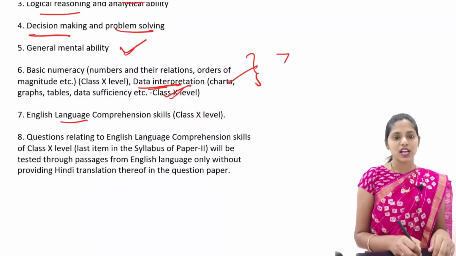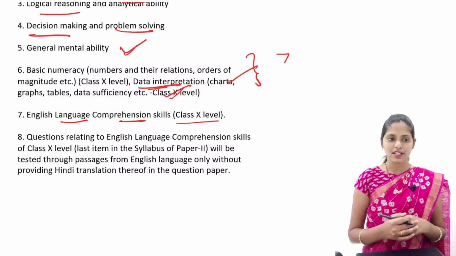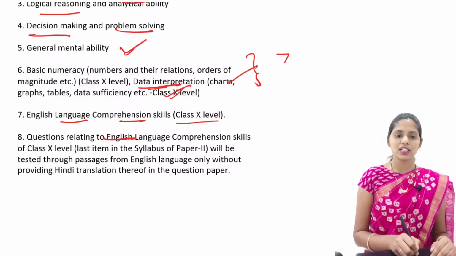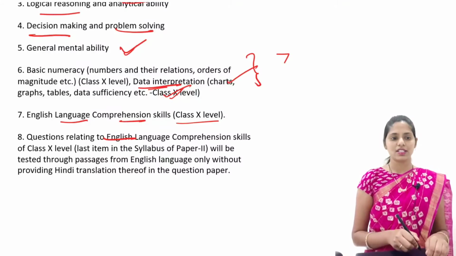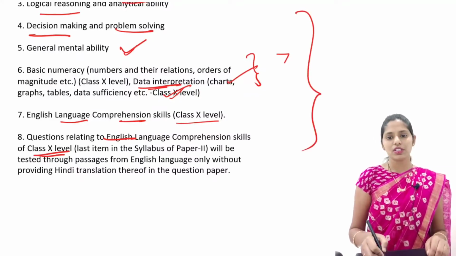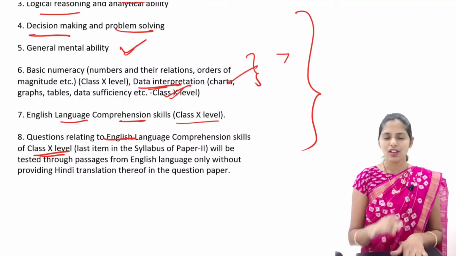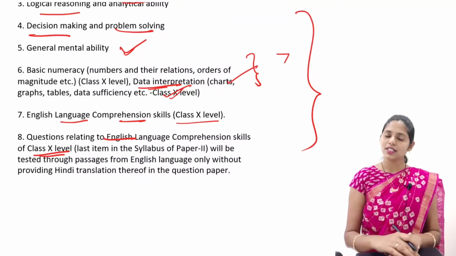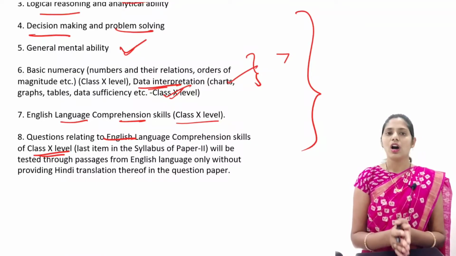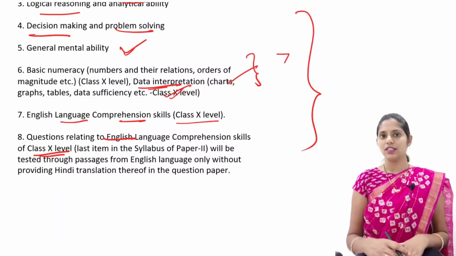And this one is English language comprehension skills. It is class 10th level, but it is also beyond that. And this one is questions relating to English language comprehension skills of 10th class level. So here, if you see the syllabus given by UPSC, it mainly says it will be like 10th class level, but it is somewhat beyond this 10th class level. So how to approach this CSAT and how can you clear this CSAT?